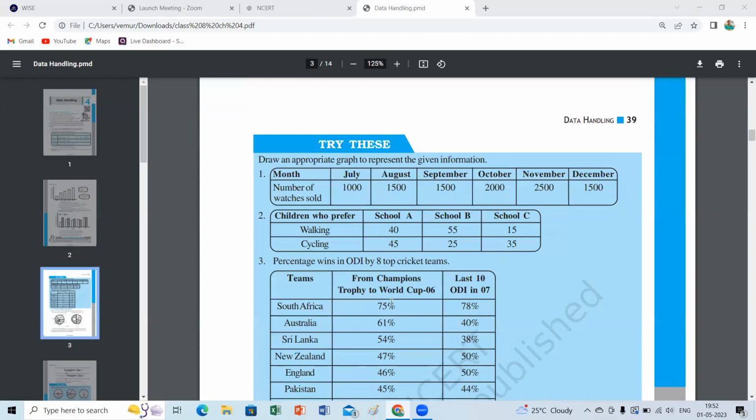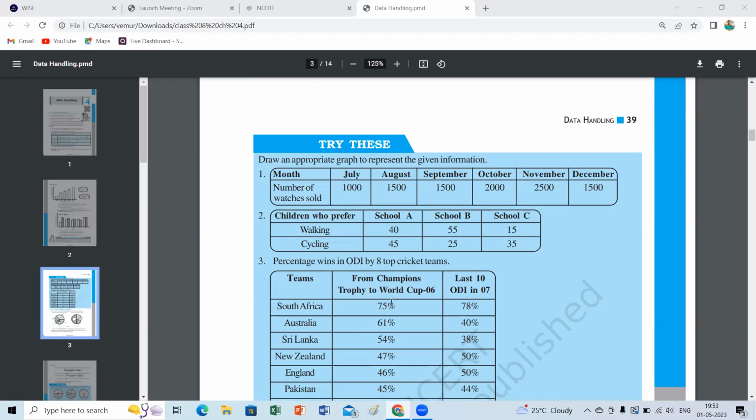Next, try this: draw an appropriate graph to represent the given information. Do you have graph sheets with you, children? Or else next class, can we take the graph? Be ready with your graph. Homework, ma'am. Yeah. Next class, we will go with drawing the bar graph.